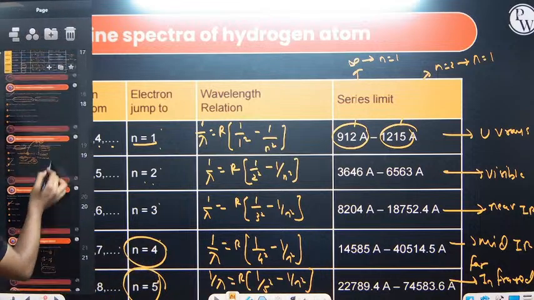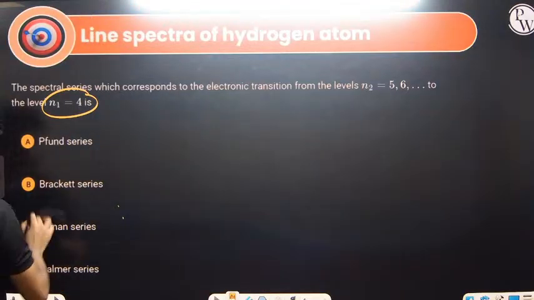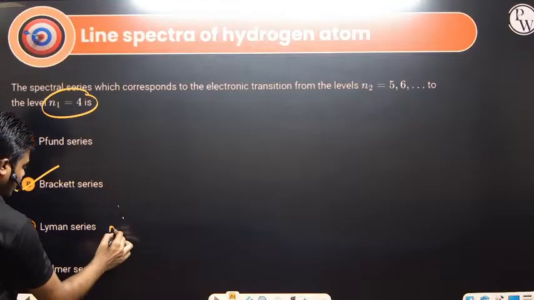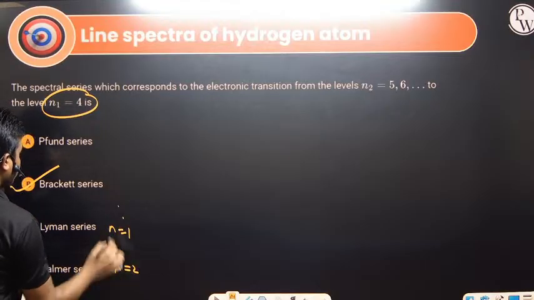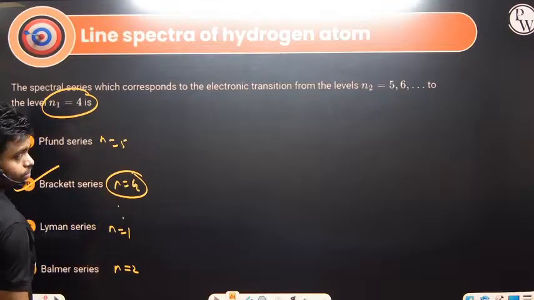So what is the question they have mentioned over here? As per the given question, n equals 4. So this one is what? Brackett series. So this is n equals 1, n equals 2, this is n equals 5, and this one is n equals 4. That is the final destination, and it should be 4.